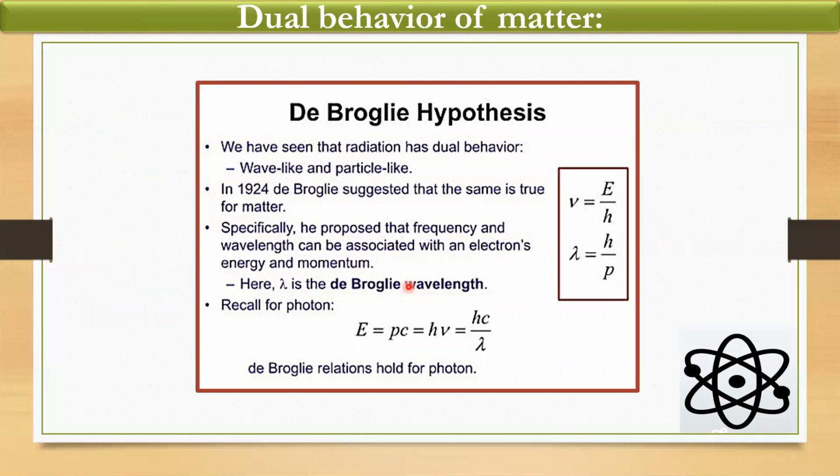Next came, to overcome this model, the de Broglie hypothesis. The de Broglie hypothesis told that matter has a dual behavior. As we have seen that light has dual behavior, similarly he says that matter has the dual behavior, that is the particle nature and the wave nature. In 1924, de Broglie suggested that the same is true for matter as well. He proposed that frequency and wavelength can be associated with an electron's energy and momentum.